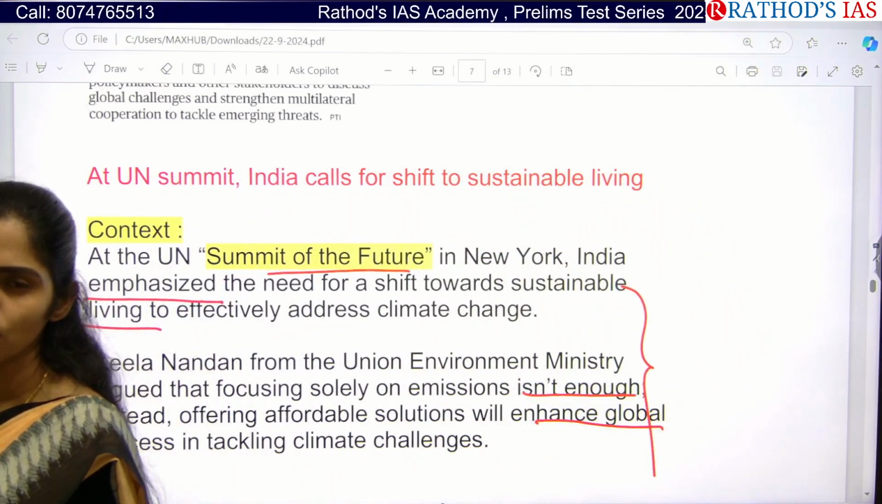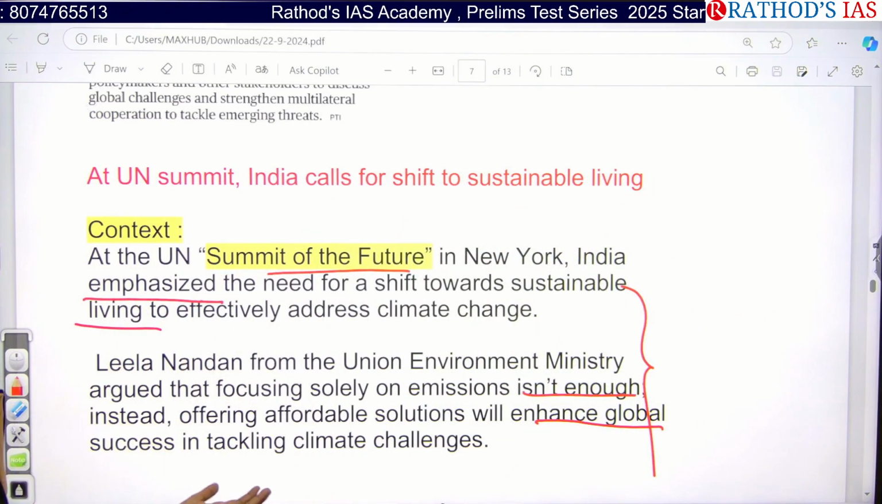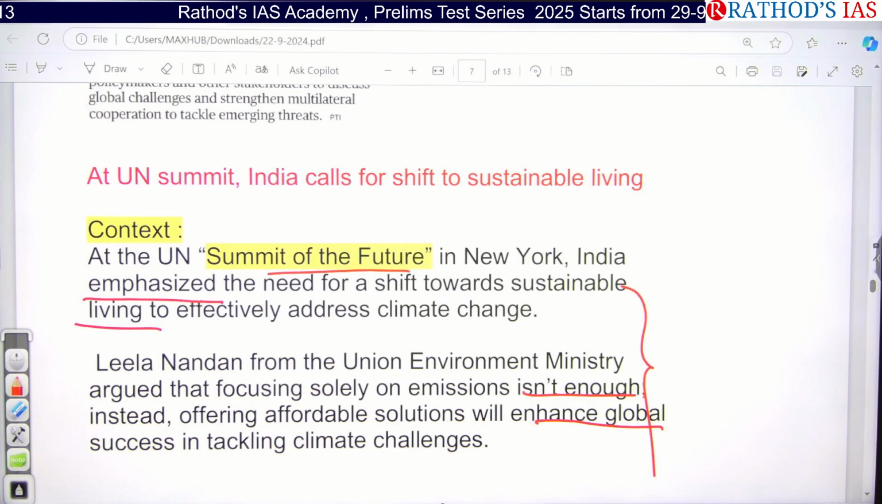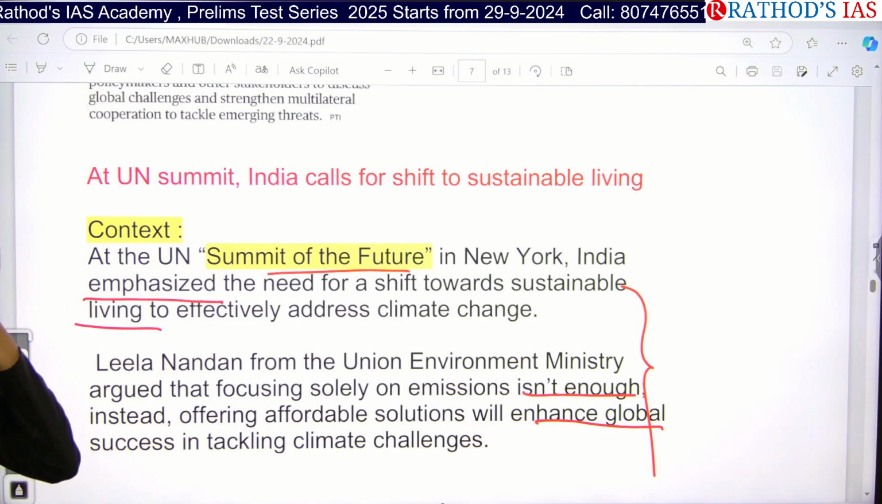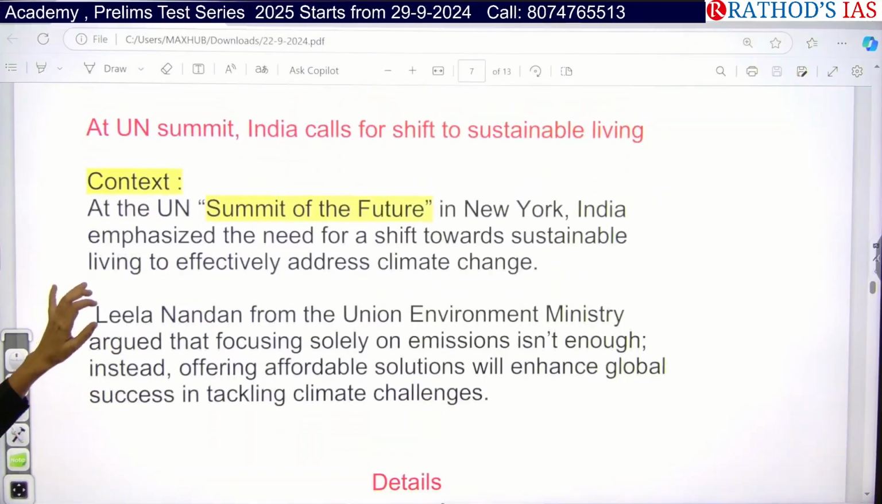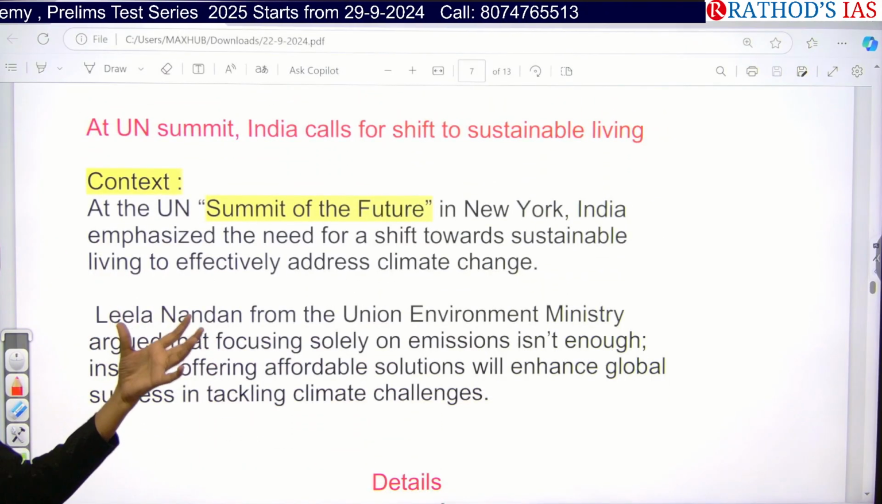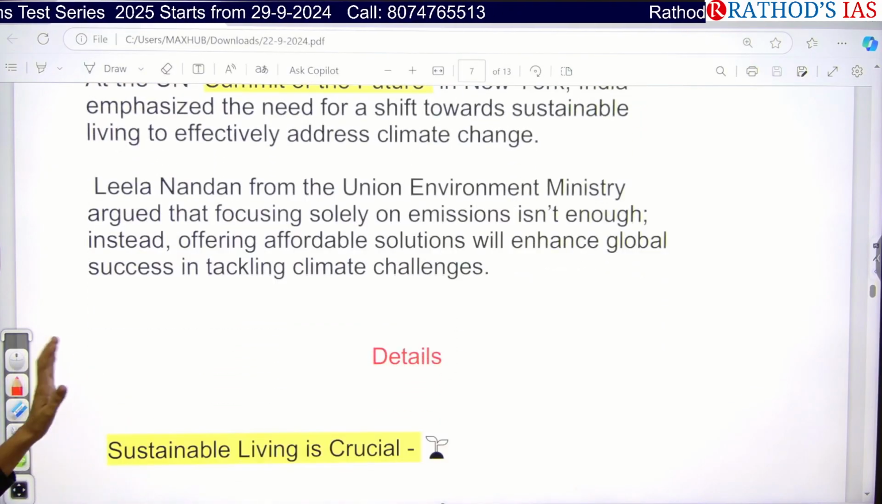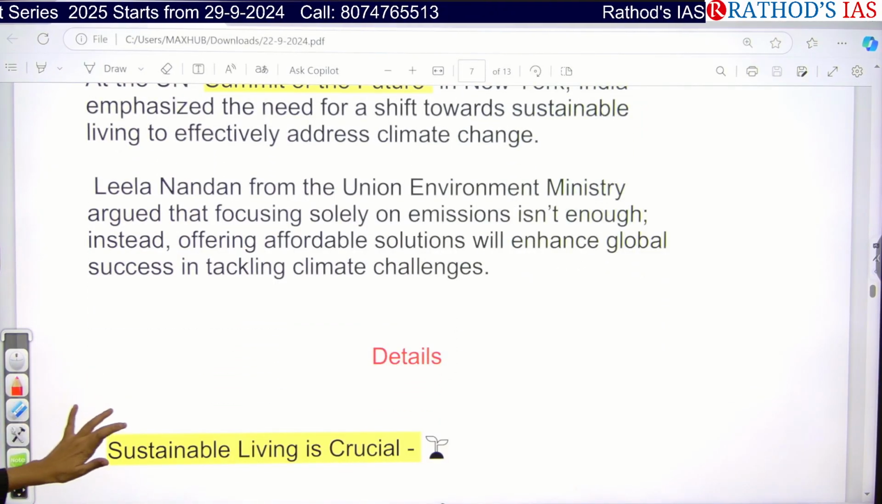So if you're focusing on just reduction of emissions, can we control this climate change? No. So we have to focus on some solutions. We have to focus on how other countries are also tackling this challenge. It is very important. So this is a thing which India said in this United Nations Summit of Future. And you can use these words of Union Environment Ministry, what she said in this summit. And you can directly write in introduction or either in conclusion.